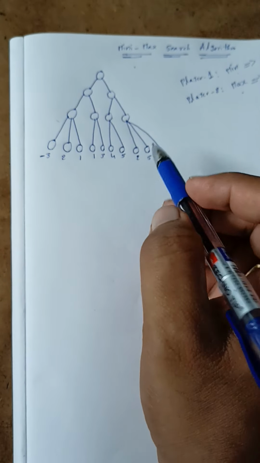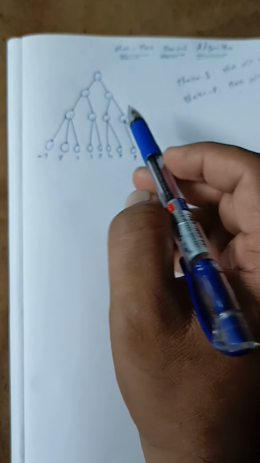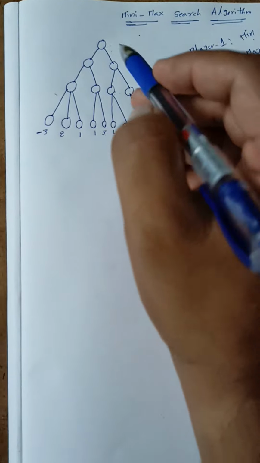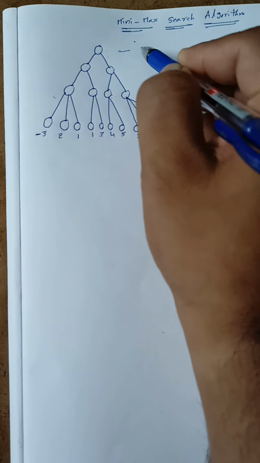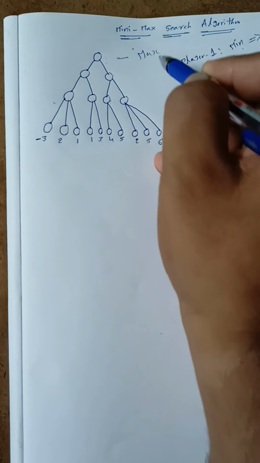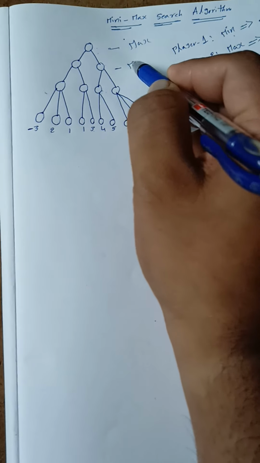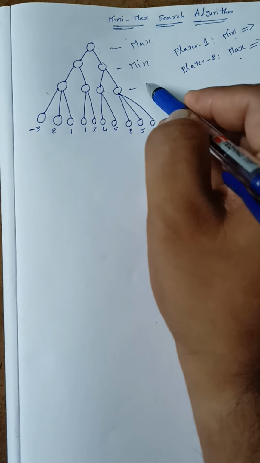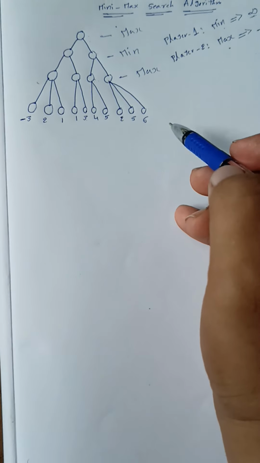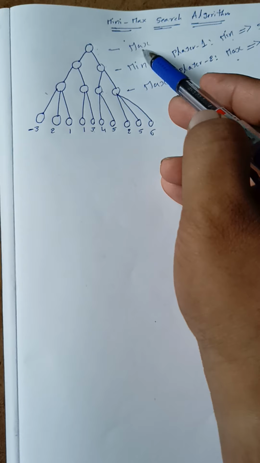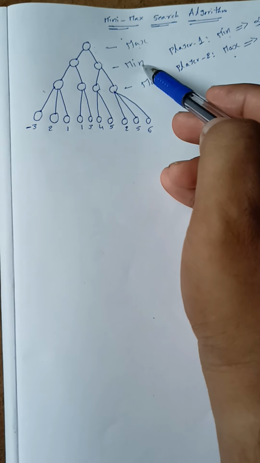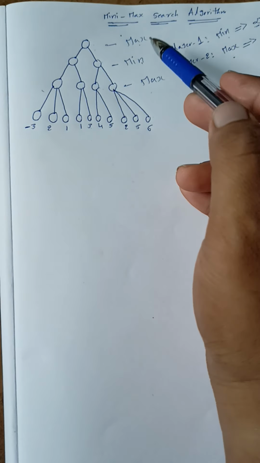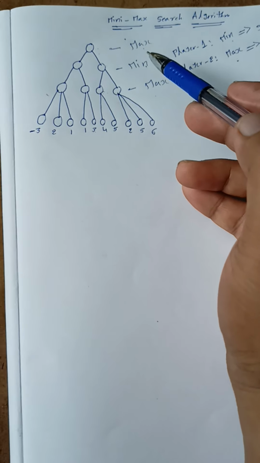Here our aim is to apply the minimax searching algorithm, so we will consider each level as either minimum or maximum. Suppose we consider this level as the maximum level, then automatically this level is the minimum level. Alternatively, if you consider this level as the minimum level, then please consider the next as maximum and this as minimum, as you wish. Based on our assumptions, we will find the solution.